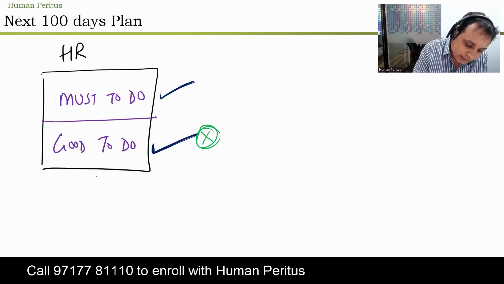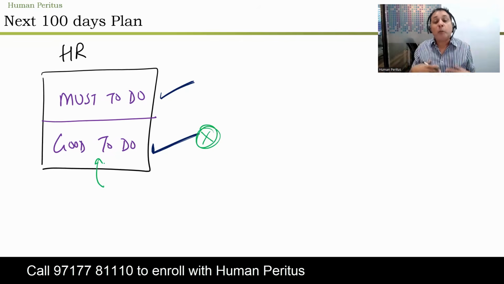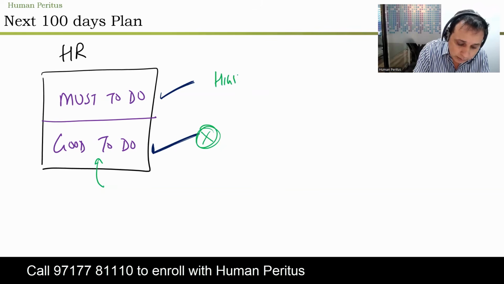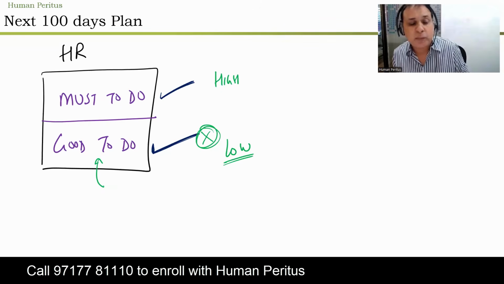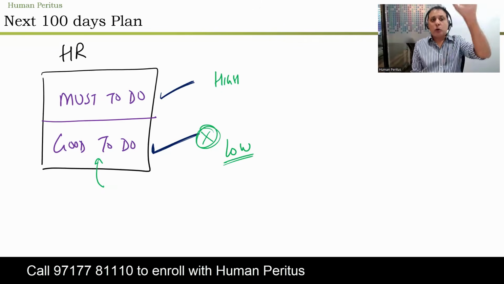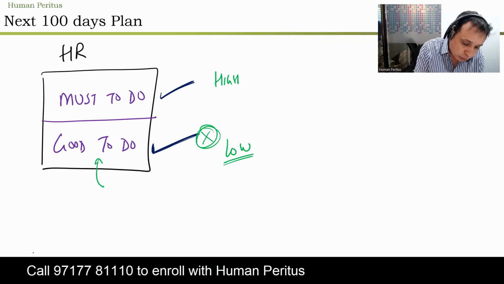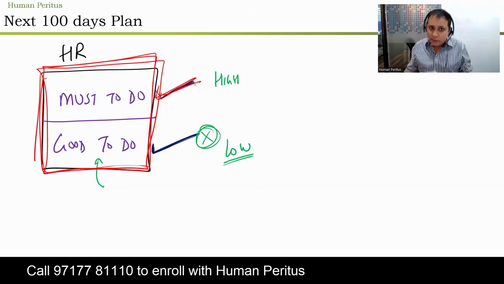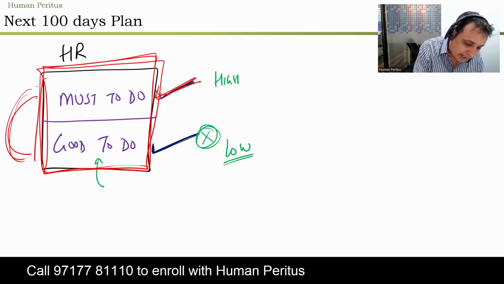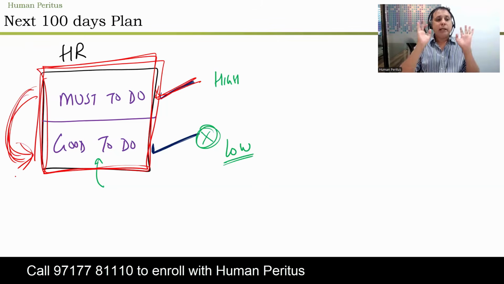Questions can still come from this area, but we are going with probability. That probability is higher or probability lower. So must to do is high probability and good to do is low probability. Low probability does not mean 0% probability. Okay. So if you are serious, if you are not doing anything in life, then you should do both must to do and good to do. If you feel some challenge, then must to do is first. Start with must to do, and if you are able to cover this in time, then move on to good to do. But any serious guy should do everything. Okay. So this is how we have created this bucket for these topics.